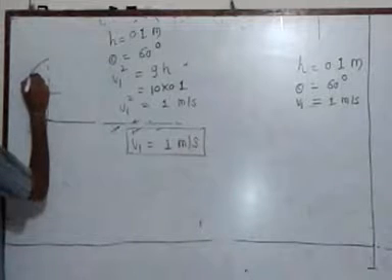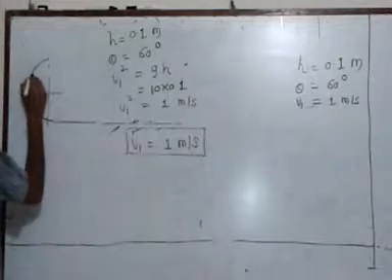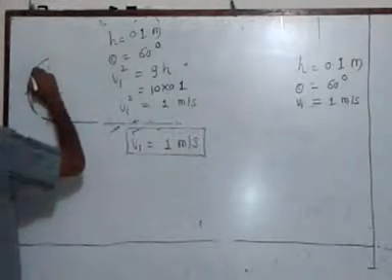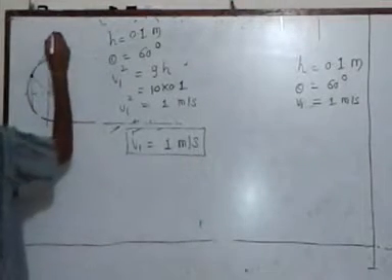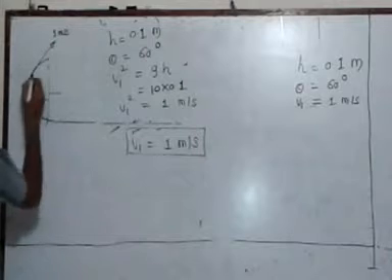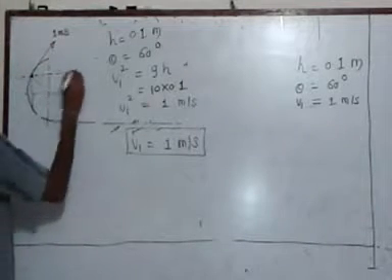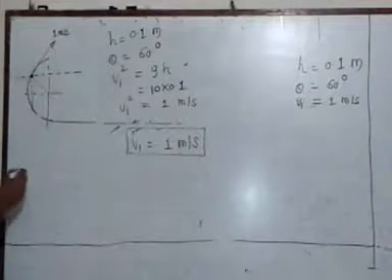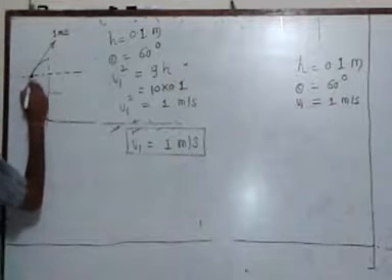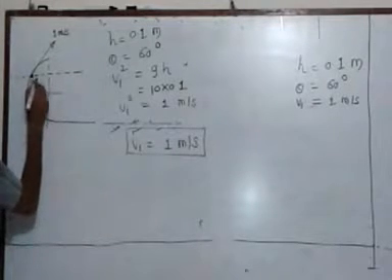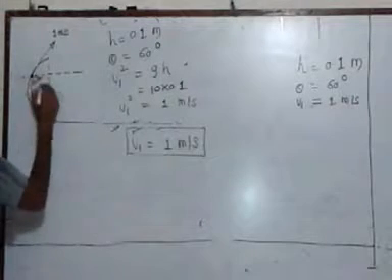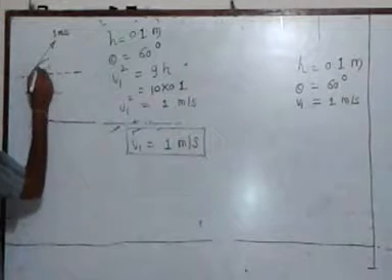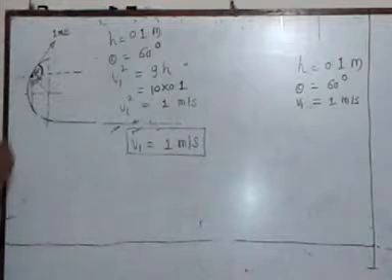At this particular point, there is a tangential velocity which is 1 meter per second. Let us see the angle that this is going to make with the horizontal. As this angle is 60 degree, this angle is 30 because total is 90, and again it is a right angle, so this angle again will be 60 degree.